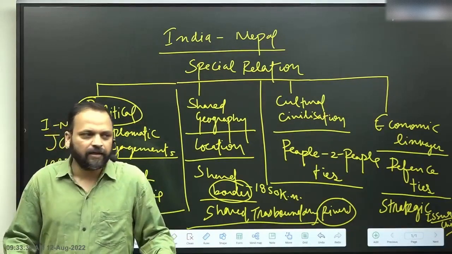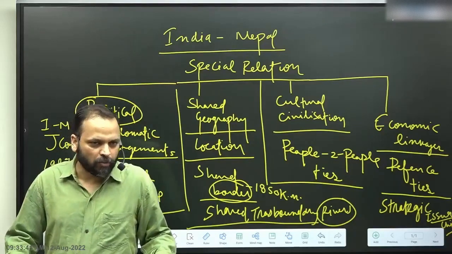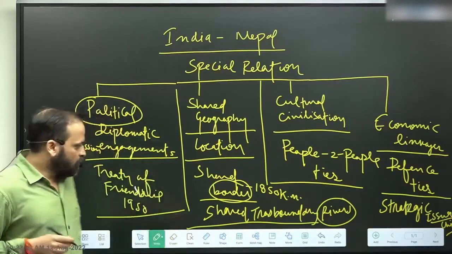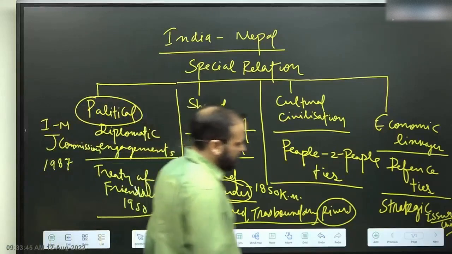So that is where the issues come from. Now moving on, let's talk about these issues.